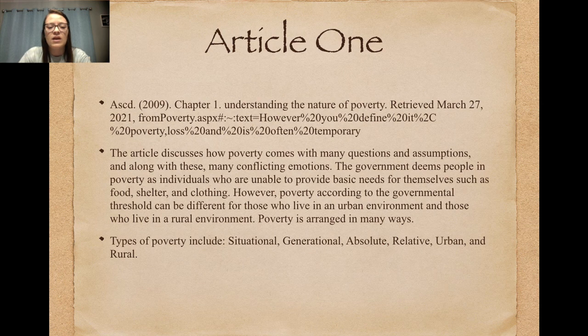Article 1. The article discusses how poverty comes with many questions and assumptions, and along with these many conflicting emotions. The government deems people in poverty as individuals who are unable to provide basic needs for themselves, such as food, shelter, and clothing. However, poverty according to the governmental threshold can be different for those who live in an urban area versus those who live in a rural environment. Poverty is arranged in many ways. Types of poverty include situational, generational, absolute, relative, urban, and rural.